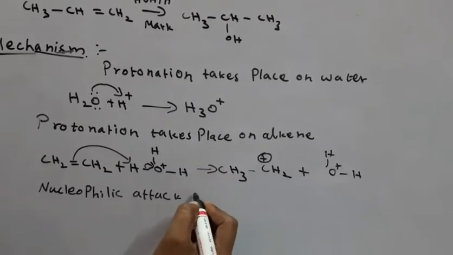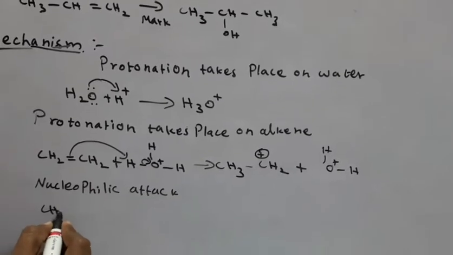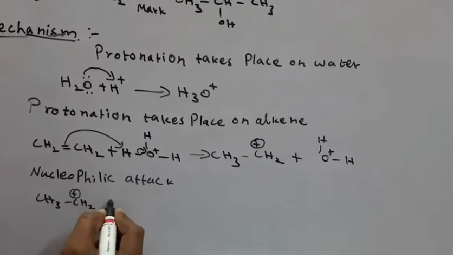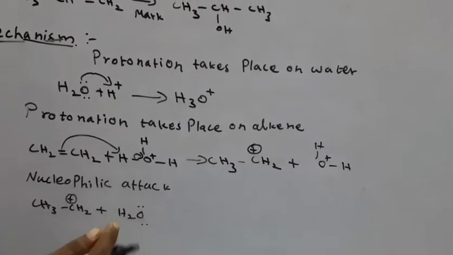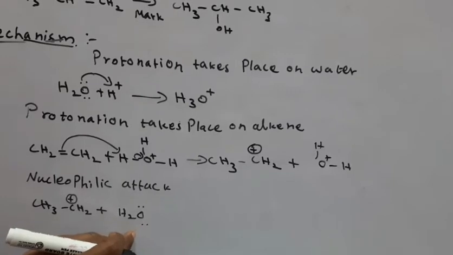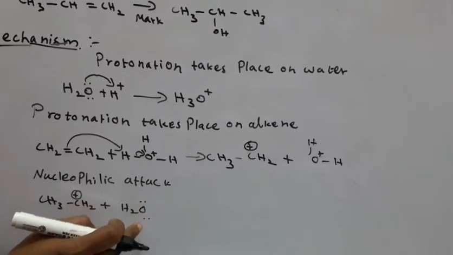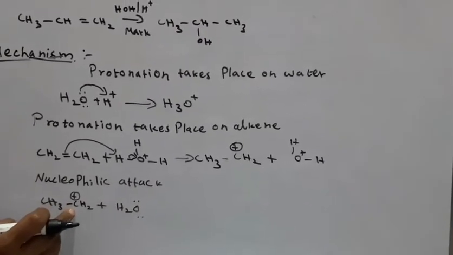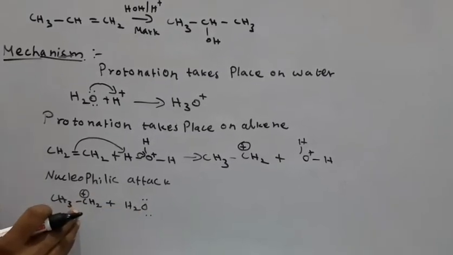Nucleophilic attack of water on the carbocation. Here CH3 bond CH2 plus is electron deficient, plus water. Listen, this water acts as a nucleophile because of its lone pair of electrons. This carbon is deficient, so the nucleophilic attack takes place on this positive carbocation.